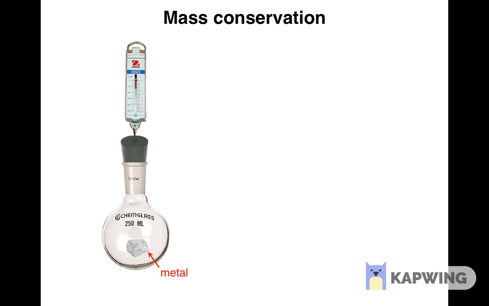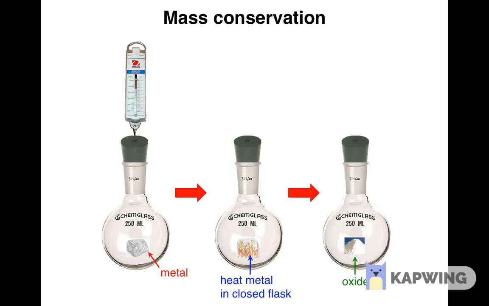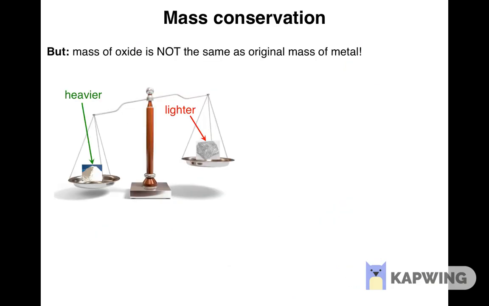Then we heat the closed flask until the metal inside turns into an oxide. At that point, we weigh the flask again without opening it, and find that its mass is the same as it was at the beginning of the experiment. Now let's open the flask and weigh the metal oxide that we have formed. As we already know, its mass is going to be larger than the mass of the metal that we initially placed in the flask. The oxide formed by attaching oxygen atoms from the air to metal atoms, and the added mass is the mass of oxygen.